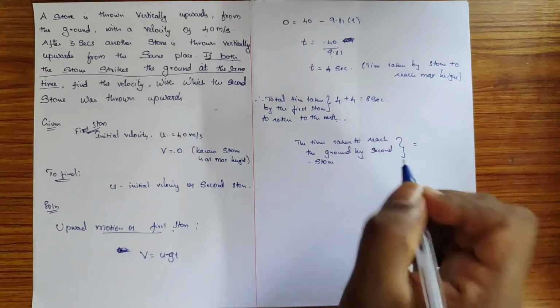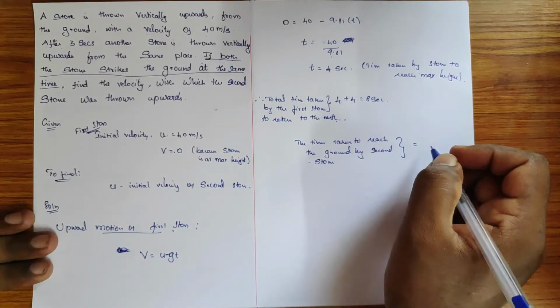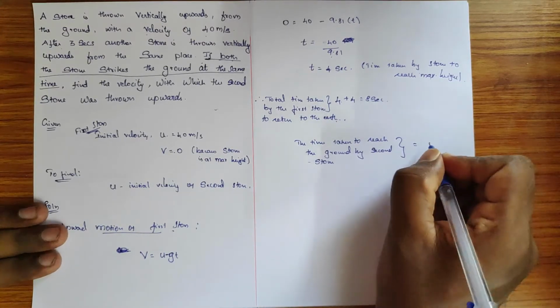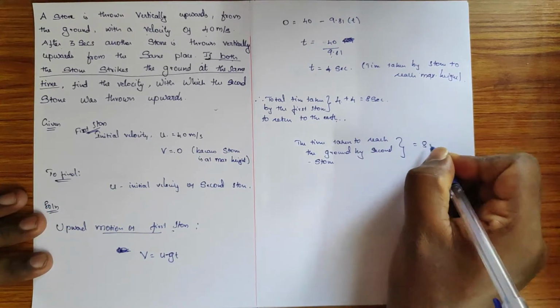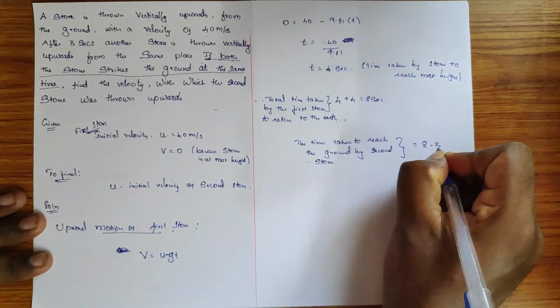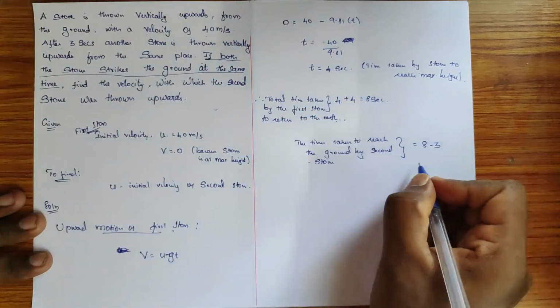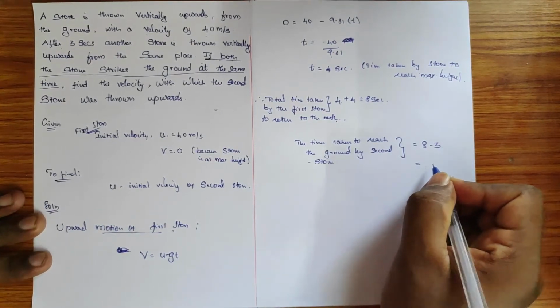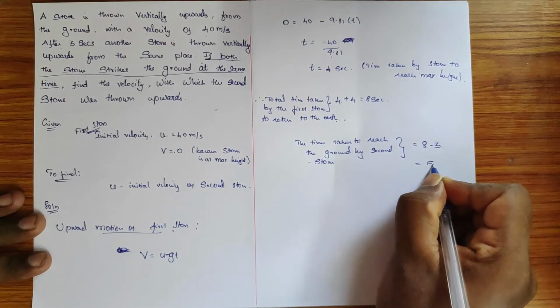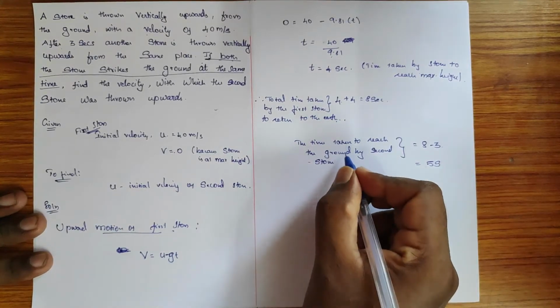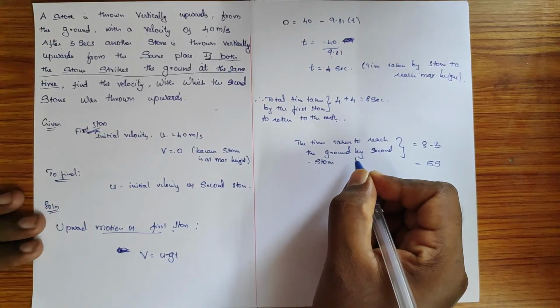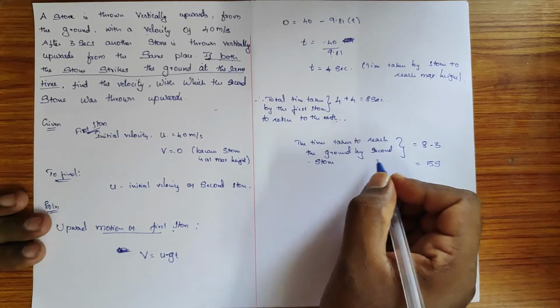So for the second stone to reach the ground, it is 8 minus 3 seconds, since it is thrown after 3 seconds. So 8 minus 3, you get 5 seconds. So this is the time taken by the second stone to reach the ground, right?